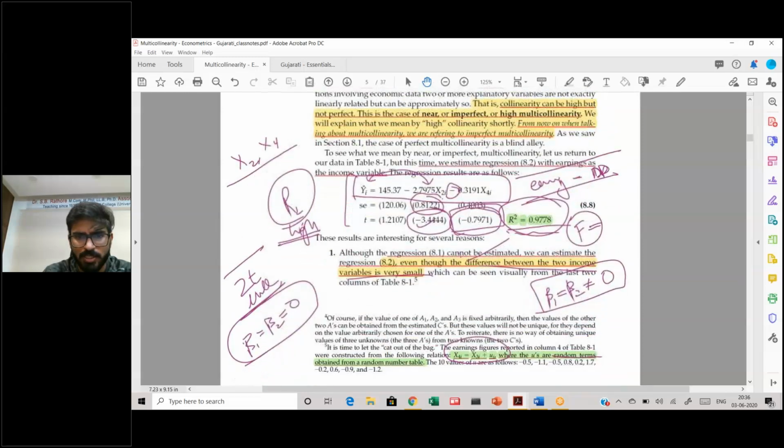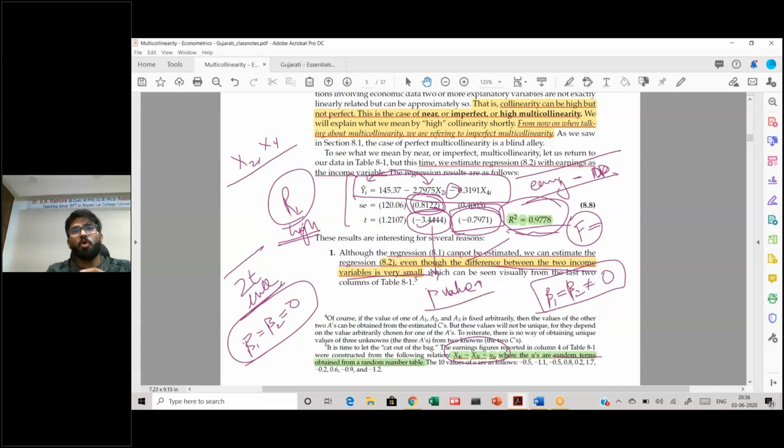However, if you come to this regression where you have multicollinearity as a problem, see the extent to which the standard error has increased. As I told you, the variance will increase and the t value has decreased. That means the p value has increased.